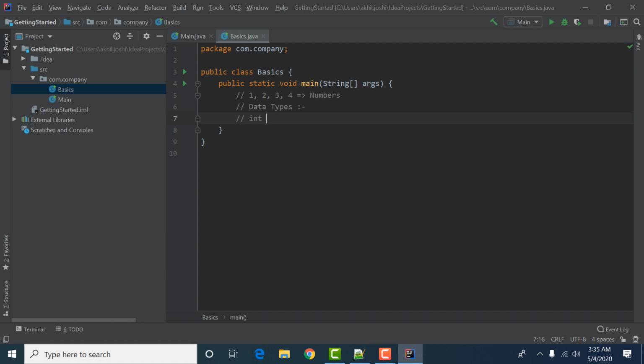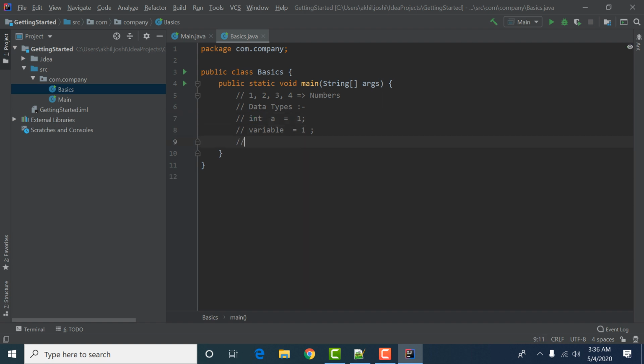For example, an integer may store one value at a time, like it stores one. For example, here I am declaring a variable a. Okay? A variable a is having a value of 1. So this variable is of type integer.